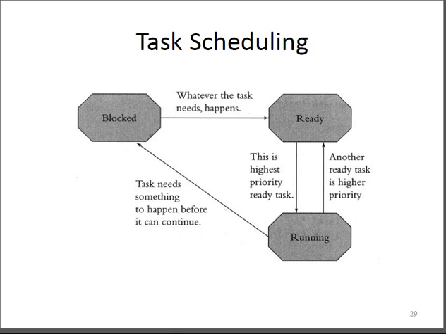We go to the next area, which is task scheduling. Here three states have been shown. Whether it is a system task or an application task, at any time each of these tasks exists in a different state, and these states may be a ready state, a running state, or a blocked state. That is what is shown in this particular figure.